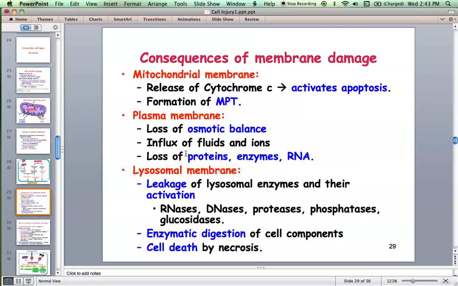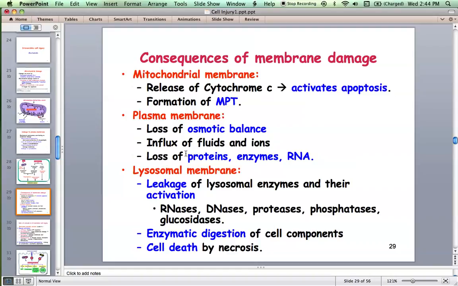Don't lysosomal enzymes only function at acidic pHs? So when they come out, they won't be active? Their enzymes are active under acidic pH, right? I'll have to check it out.